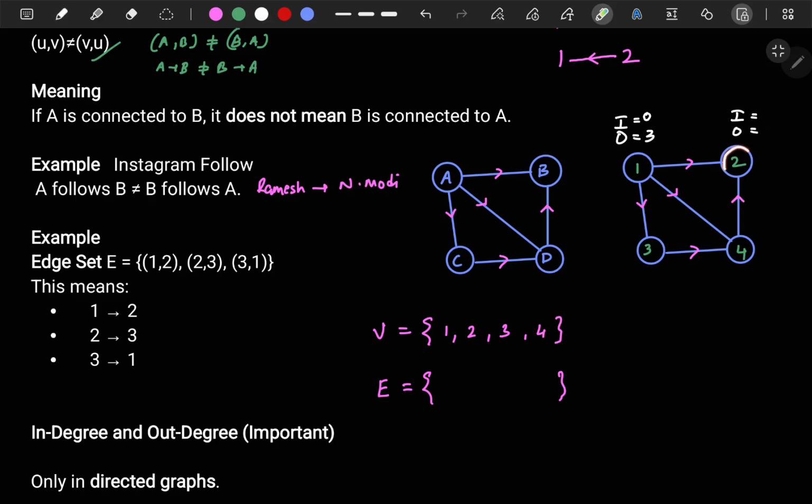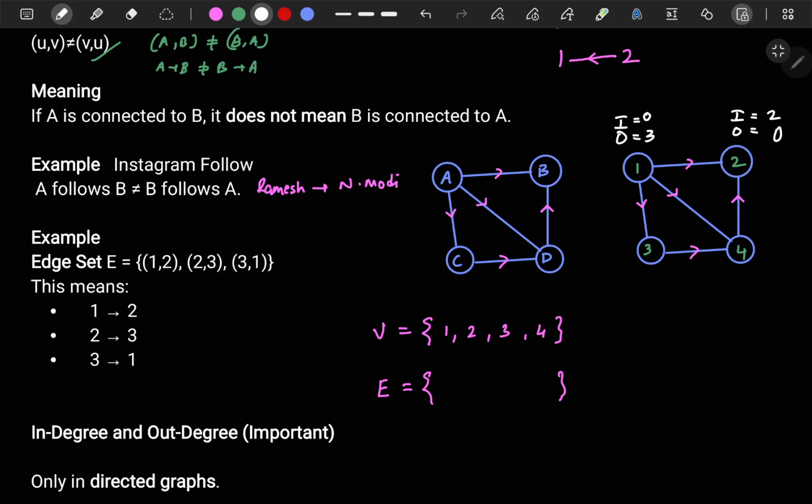For 2, how many incoming edges are there? You can clearly see there are 2 incoming edges, this and this. So 2. And how many outgoing edges are there for 2? Outgoing means it will be like this. There are no outgoing edges. So it is 0.